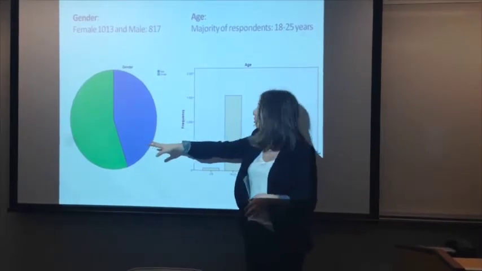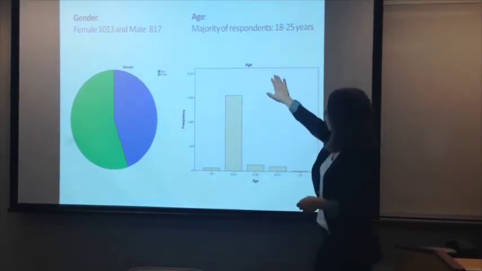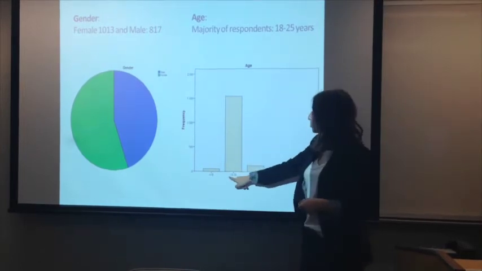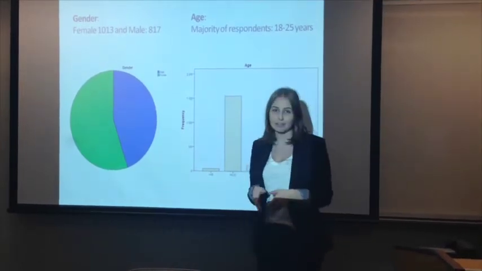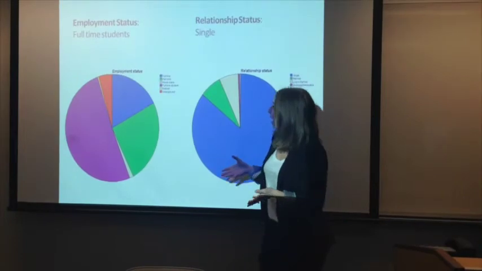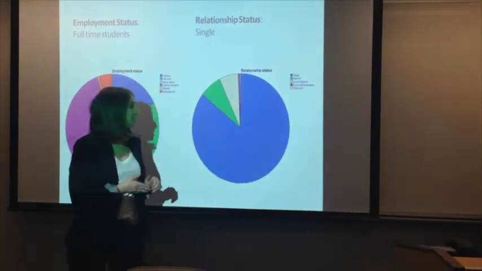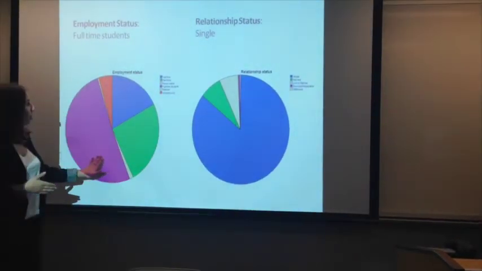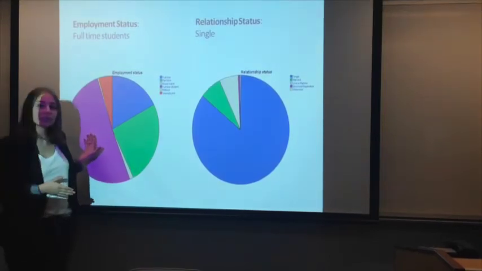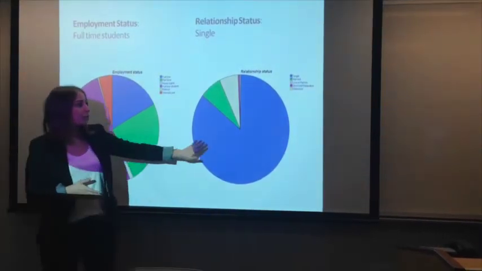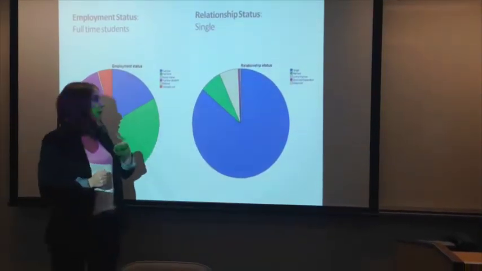So first of all, we can see from our pie chart over here that in the green section is predominantly female respondents of our survey. And if we have a look over here at our age category, it's predominantly 18 to 25 years of age. We're also going to have a look at our employment status. So if we see over here in the purple section, the majority of our respondents are full-time students and a majority of them are single.